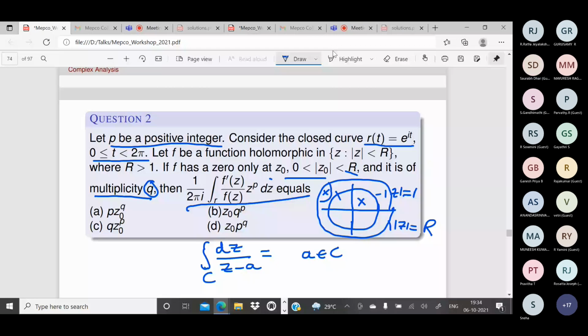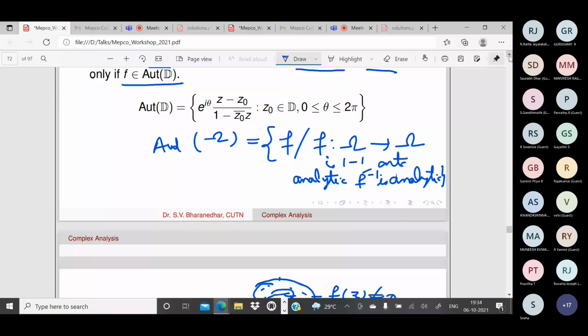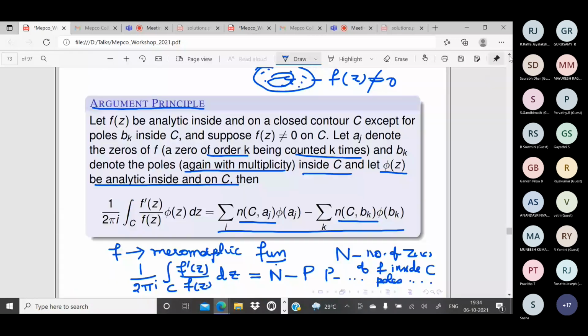So if you see the hypothesis of this argument principle, this curve does not pass through any poles. It is analytic inside and on a closed contour C except for the poles inside. Actually, I should have written that this curve does not pass through any of the a_j's and b_k's. That I have missed.